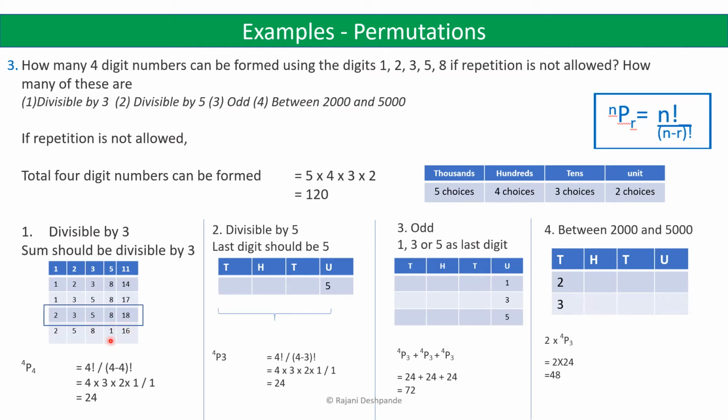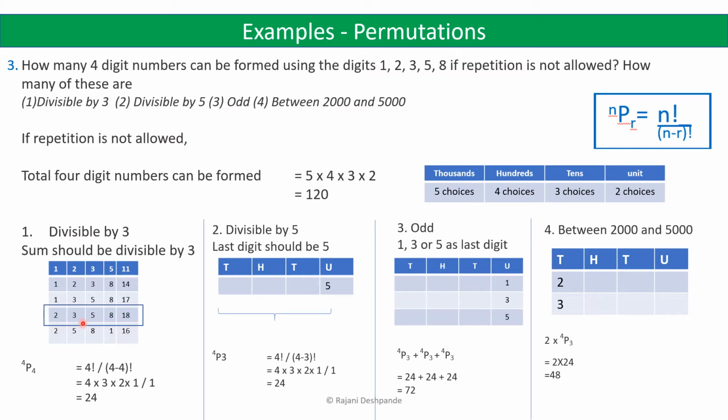We will try for another one. We still have another possibility left, which is 2 5 8 1. So we took 1 3 5 8, we took 2 3 5 8. Now we will see 2 5 8 1, so that all possibilities will be done here. When we add the digits, we get 2 plus 5 plus 8 plus 1, which is 16. But 16 is not divisible by 3, so these digits will also not work here.